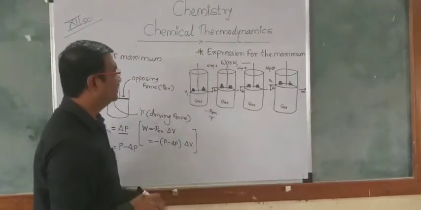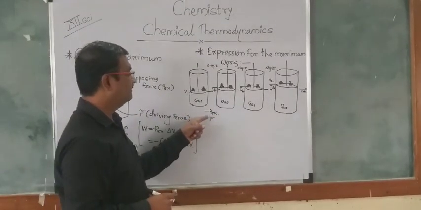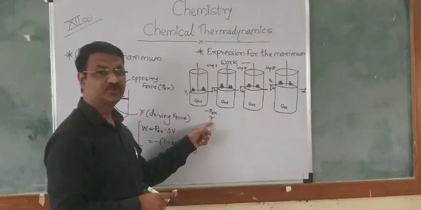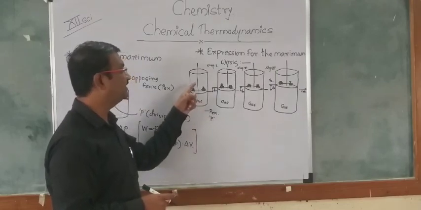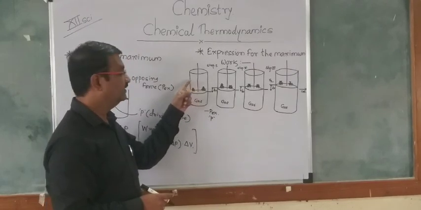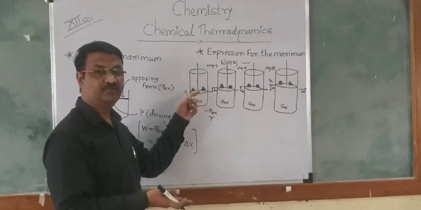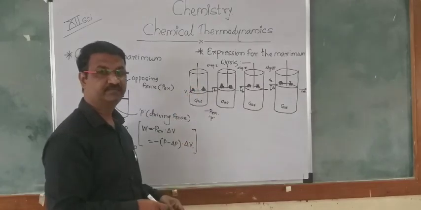The internal force, the driving force, will be infinitesimally greater than minus PEX, the external force, and at that time the piston will move in the upward direction.